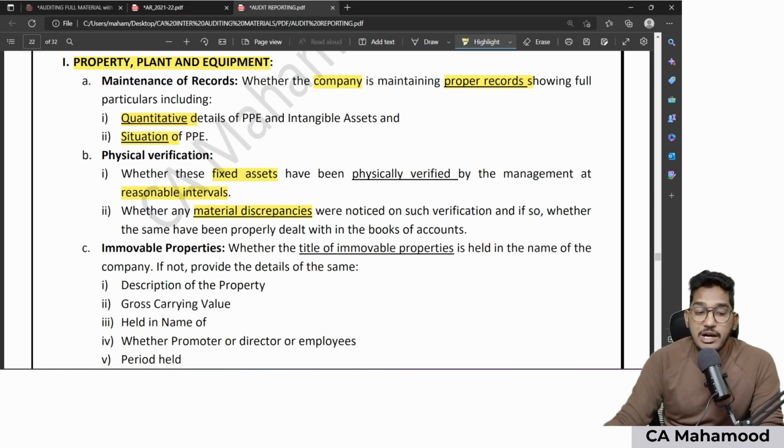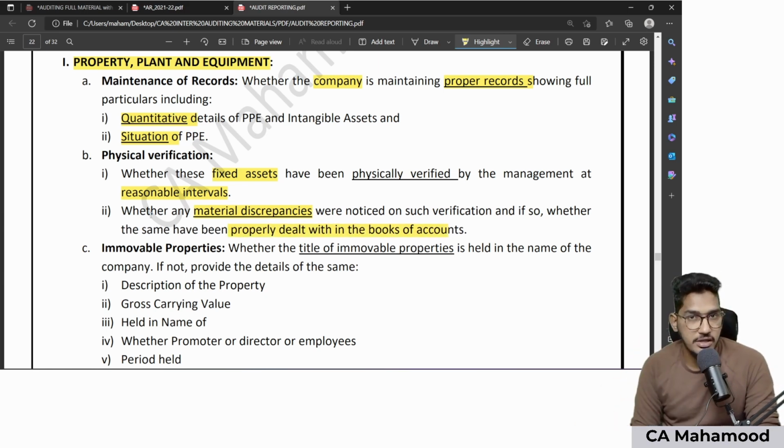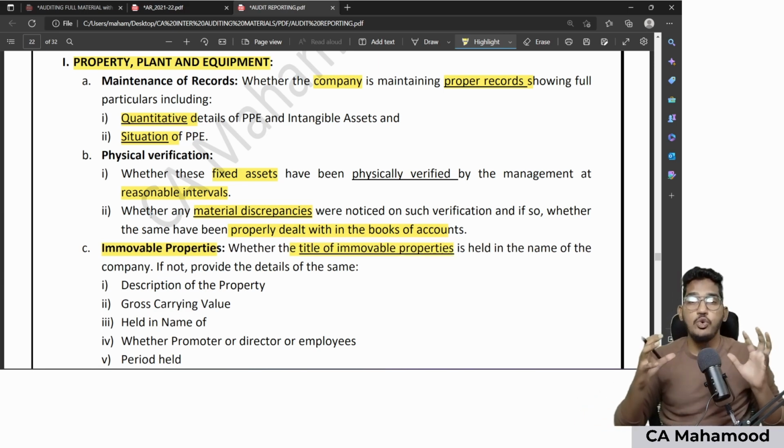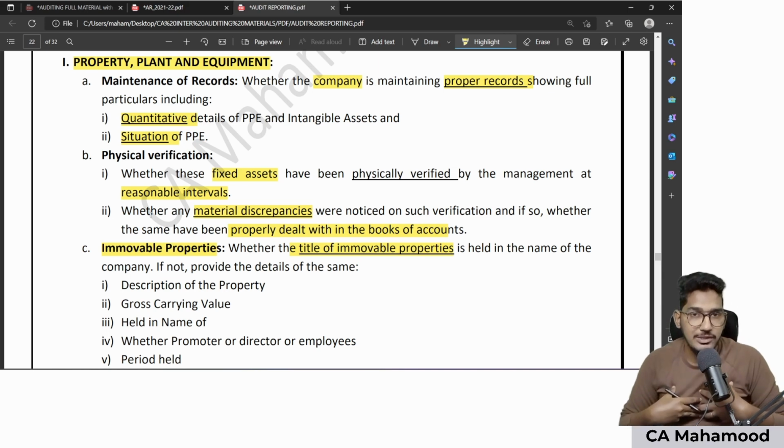If yes, whether they have been properly dealt with in the books of accounts, whether they have been properly adjusted in the books of accounts. So this is the second point regarding physical verification. First point is regarding maintenance of records. Second point is regarding physical verification. Number 3, we need to check titles of immovable properties. Nothing but whether your client is a true owner of the immovable properties or not, I need to check.